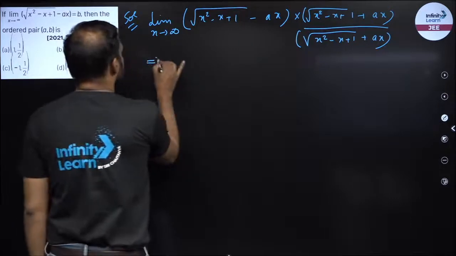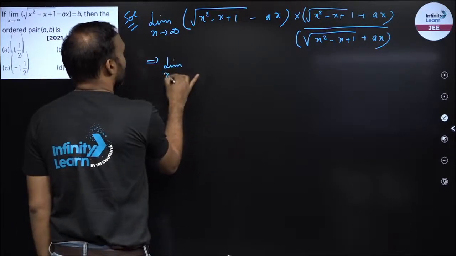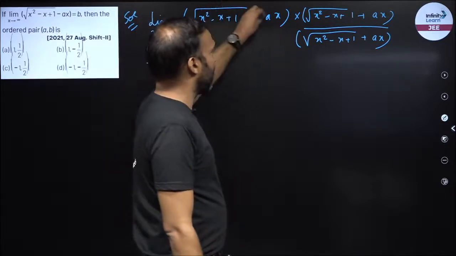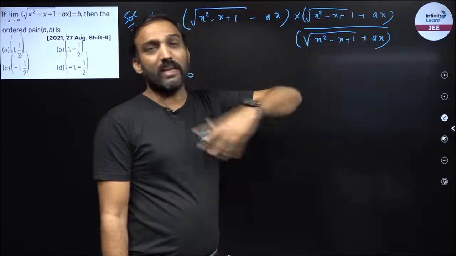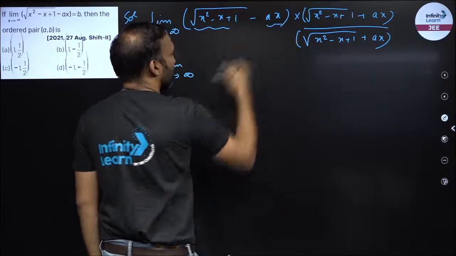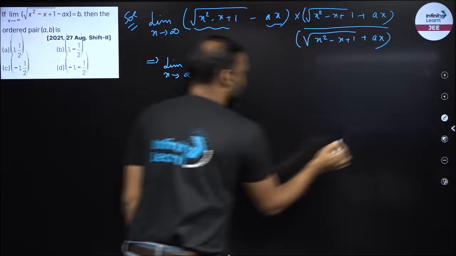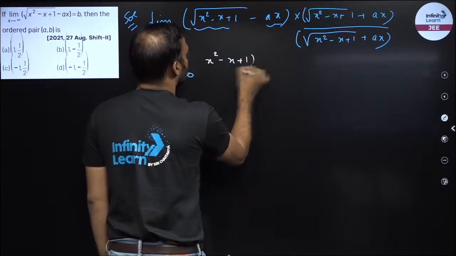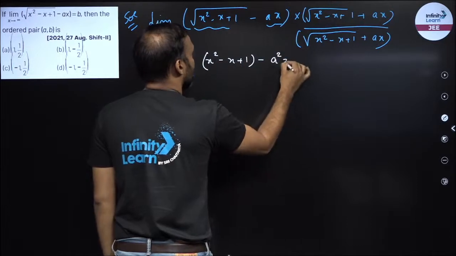So if I rationalize this, what do I get? Limit x tending to infinity. Look at the numerator: this is a minus b, a plus b, so I'll get a square minus b square. So square of this minus square of this. From here I'll get x square minus x plus 1 minus a square x square.